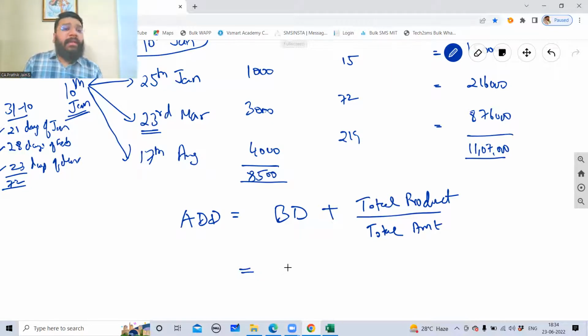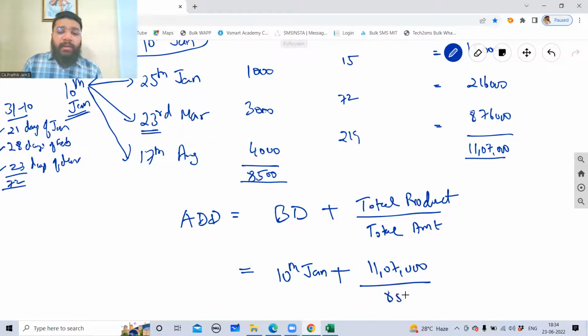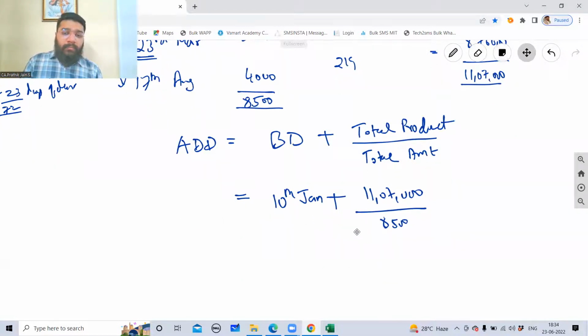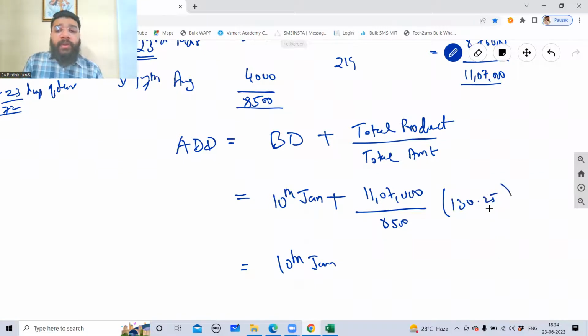What is the base date that you've taken? 10th of Jan is the base date. Plus, what is the total product? 11,07,000 divided by 8,500. So what are you getting, guys? What are you getting? You're getting 130.25. So we have to round up.